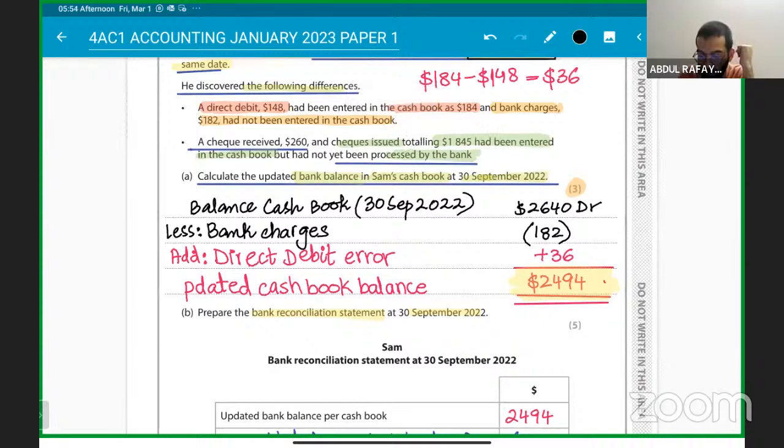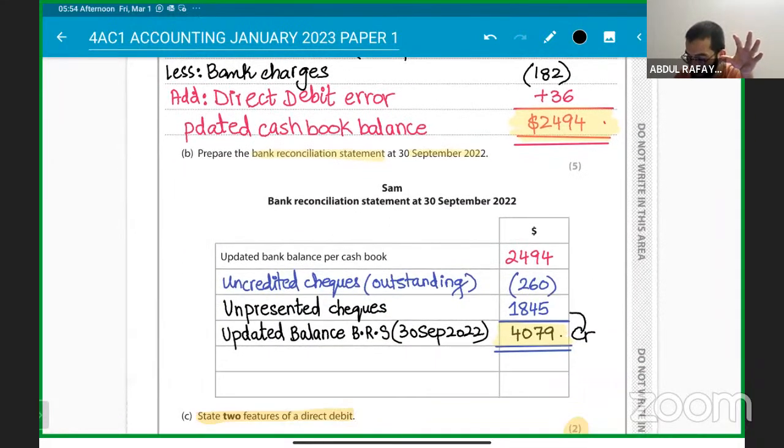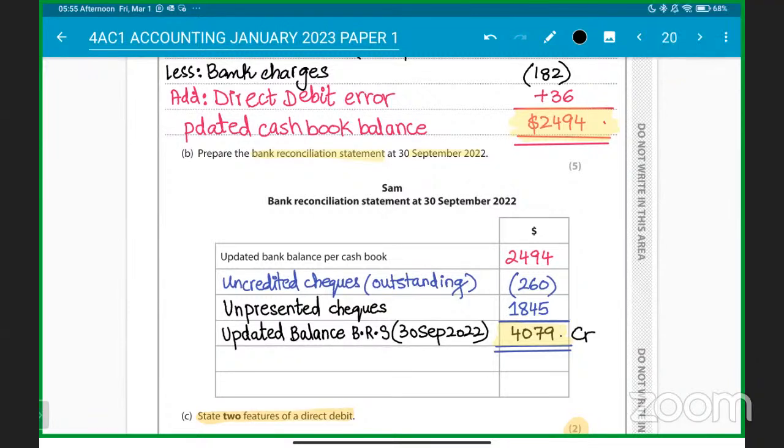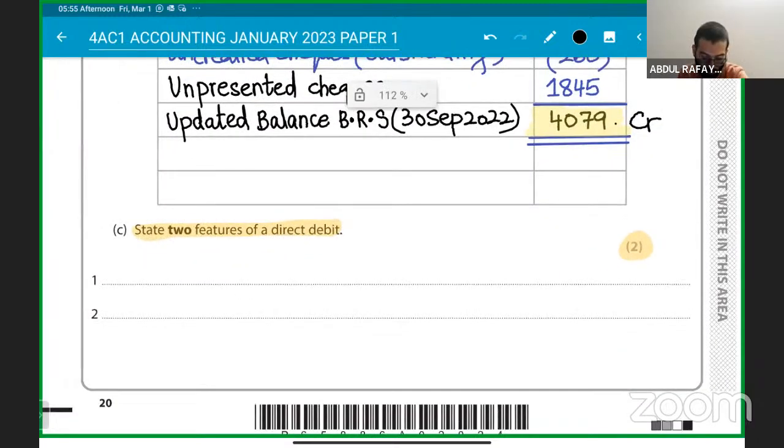And this is the opposite. These are the payments that Sam has to make. So these payments should have been deducted from the bank reconciliation statement. But because we are making it in the opposite direction, we are starting from the cash book, so the cash book will need to add them in order to reach the closing balance of the BRS, bank reconciliation statement. Just need to understand that it's a bit different format. If you start from the BRS, these things will make sense. In that we have to add unpresented checks and less uncredited checks. Getting that clear? We'll discuss more in detail.